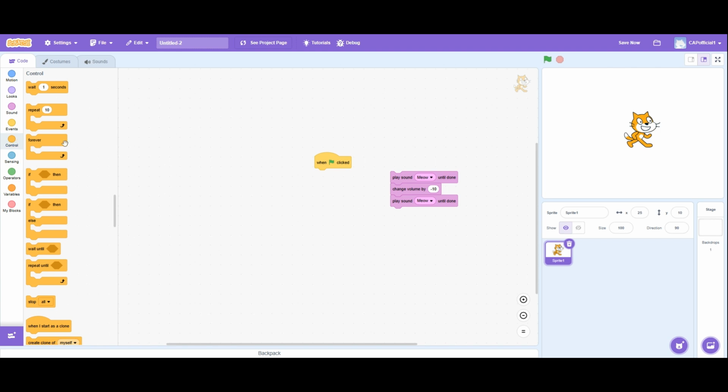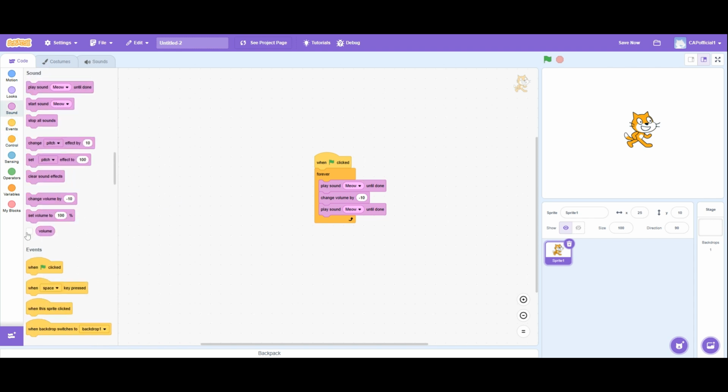You go to Control and Forever, place this in the Forever loop, and click Go. As you can hear, the sound is repeatedly getting quieter.